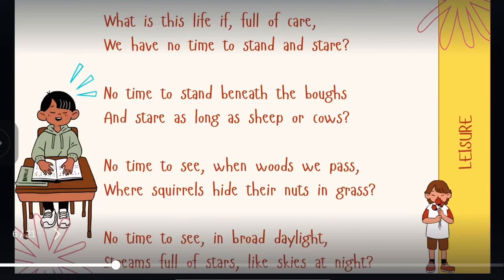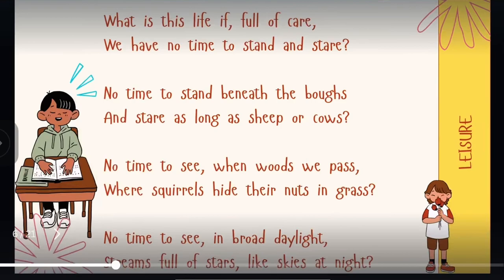In the first two lines, what is this life if full of care, we have no time to stand and stare, the poet is trying to explain to us that life is full of worries, and due to this we have no time to stand and stare at things. No time to stand beneath the boughs and stare as long as sheep or cows. In this line, the poet is trying to say that we are so busy that we cannot stand beneath a tree and enjoy how different animals are passing by.